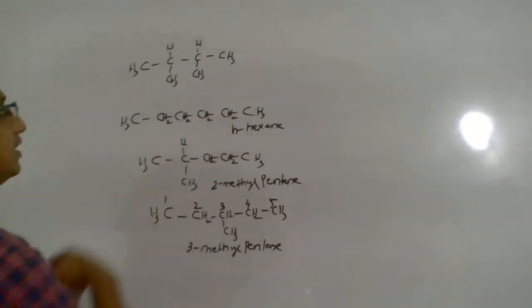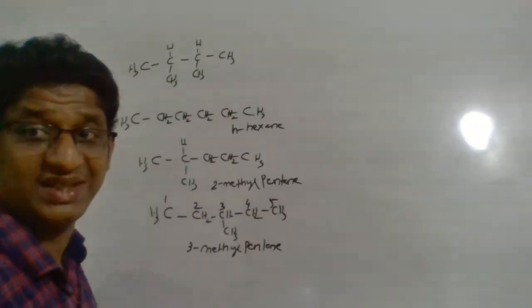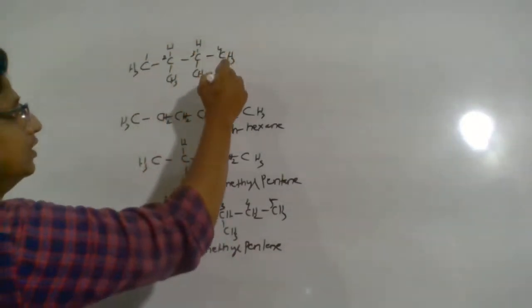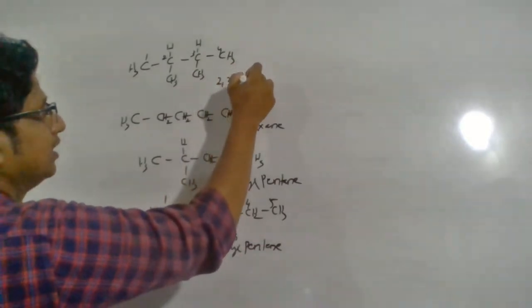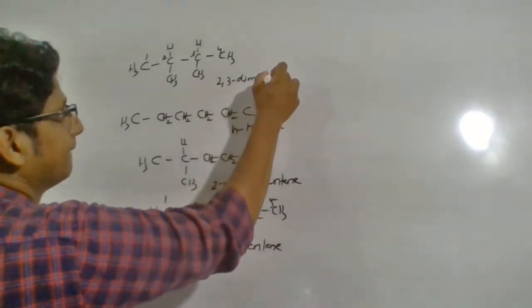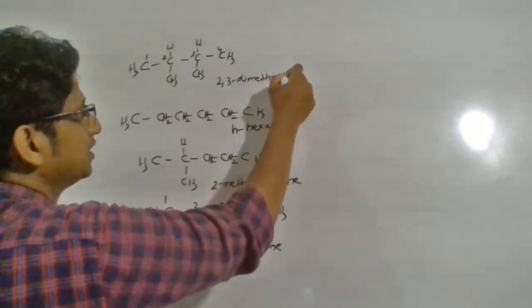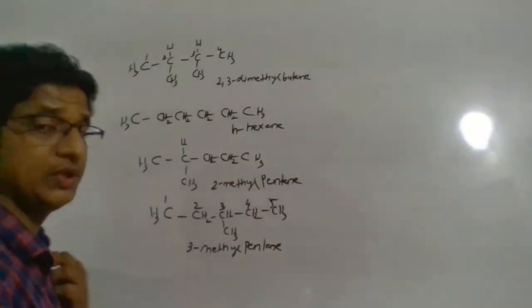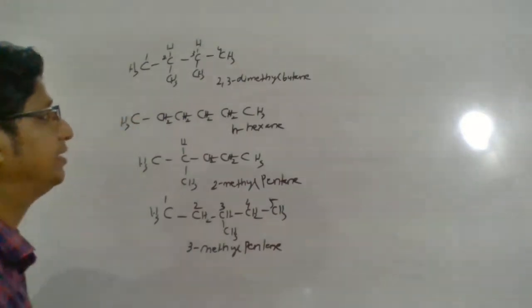Now check, there is a methyl branch on the second carbon atom and the third carbon atom. Let us count 1, 2, 3, 4. So this is 2, 3 dimethyl, and the longest carbon chain is but, butane. So 2, 3 dimethyl butane.